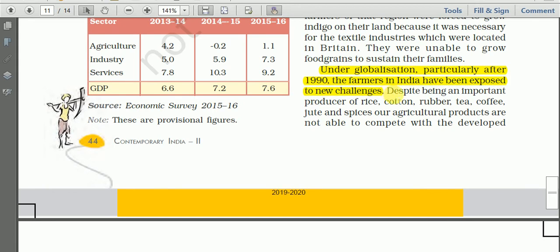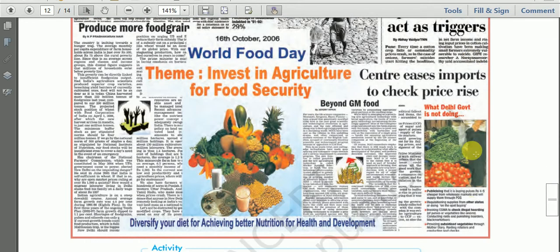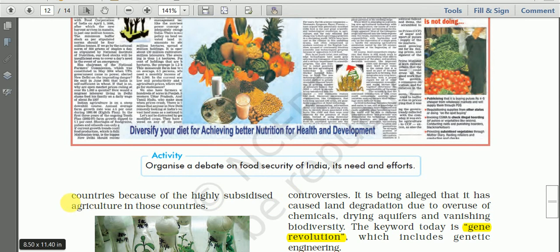Despite being an important producer of rice, cotton, rubber, tea, coffee, jute, and spices, our agricultural products are not able to compete with those of the developed countries because of the highly subsidized agriculture in those countries.